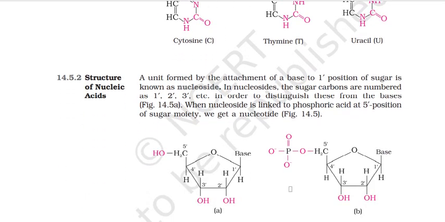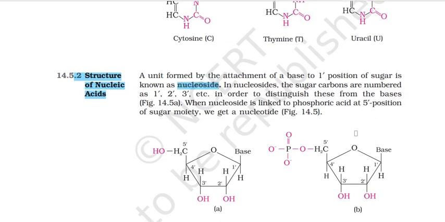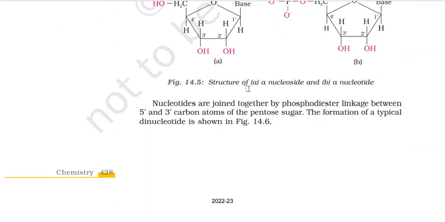Now what is the structure? A unit formed by the attachment of a base to 1' position of sugar is known as nucleoside. So we get sugar plus base as a nucleoside. The sugar atoms are numbered as 1', 2', 3' in order to distinguish these from the bases. When nucleoside is linked to phosphoric acid, we get a nucleotide. So nucleoside is nitrogen base plus sugar. If you add a phosphate moiety to it, we get a nucleotide. So this is a nucleoside first, later when you attach the phosphate group, we get a nucleotide.